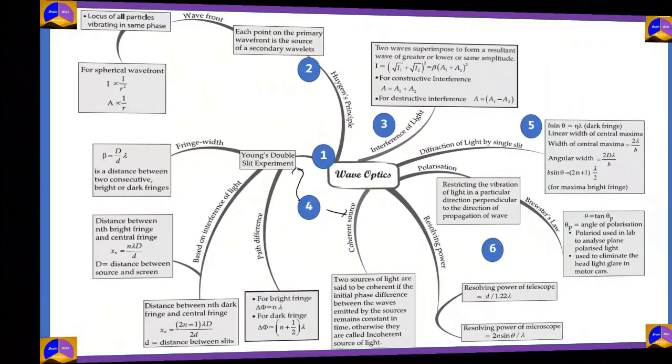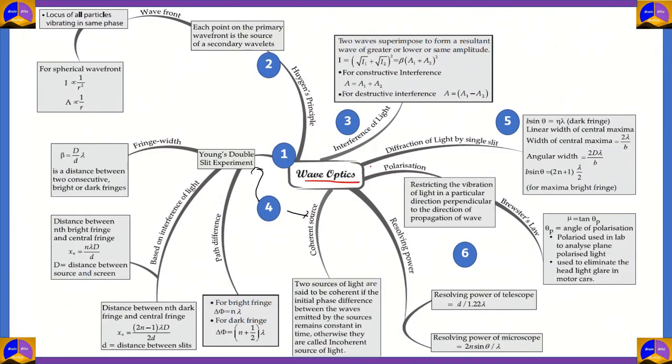So that concludes the chapter wave optics. In wave optics, we have a lot of derivations, and we are also entering a new stream of optics where we consider light as a wave. So this is basically a chapter that deals with the basics of wave optics, such as how a wave is formed, what are the basic properties and phenomena that are associated with wave optics, such as diffraction, interference, and polarization. And then we talked about coherent sources of light, resolving power, etc. Topics which are related to the main agenda. So that concludes wave optics.